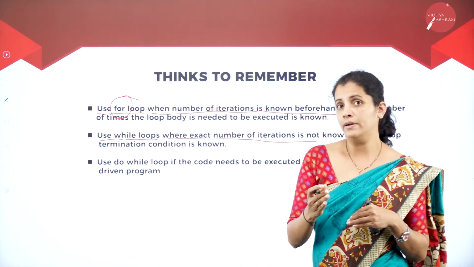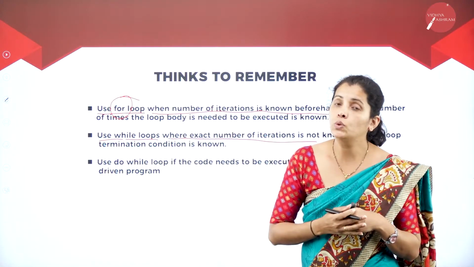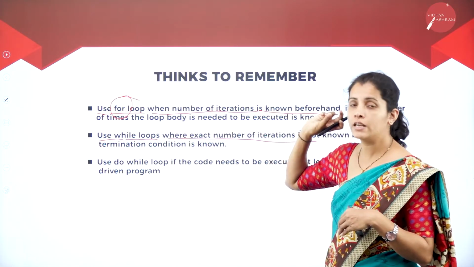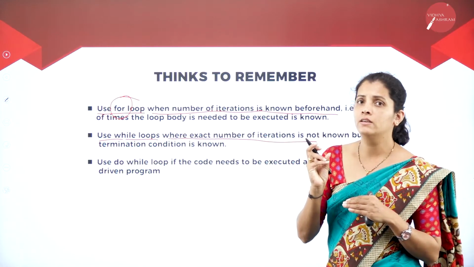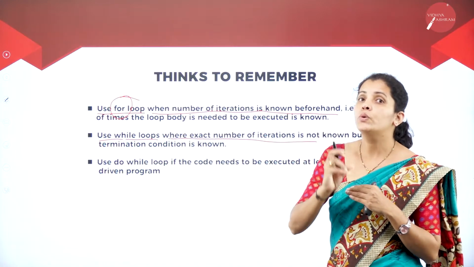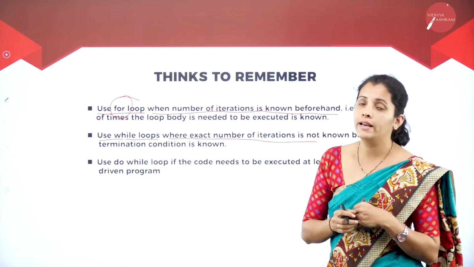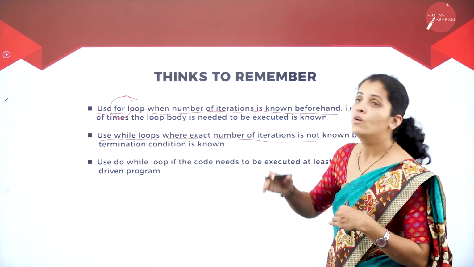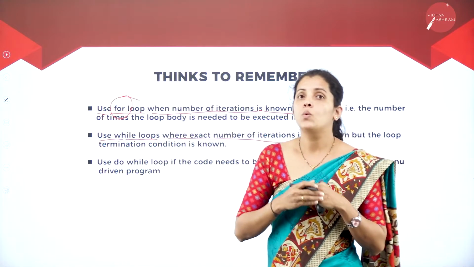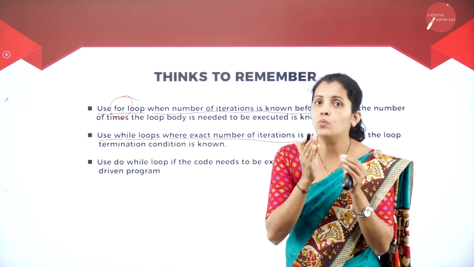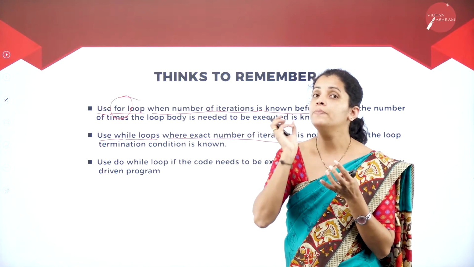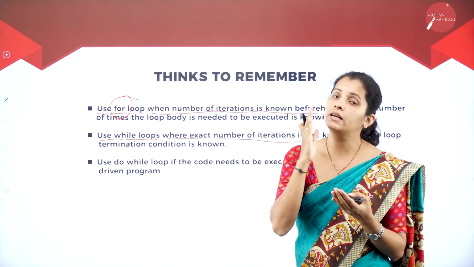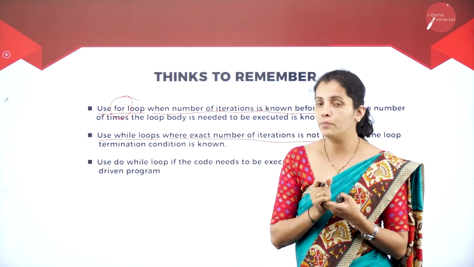Otherwise, what's going to happen? It's going to enter into an infinite loop. If the specified condition itself is wrong, the program is going to enter into an infinite loop. So that is the main disadvantage of looping constructs. While using any looping construct, we must specify the condition clearly and properly.